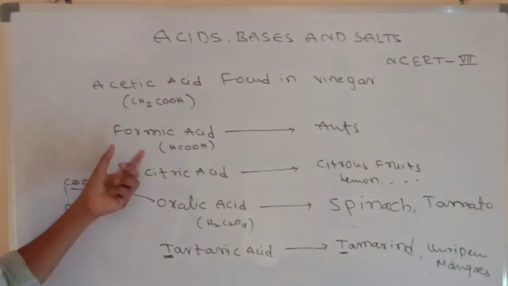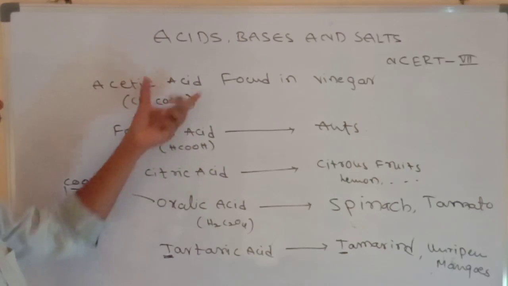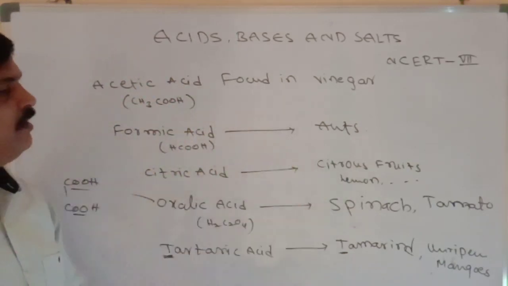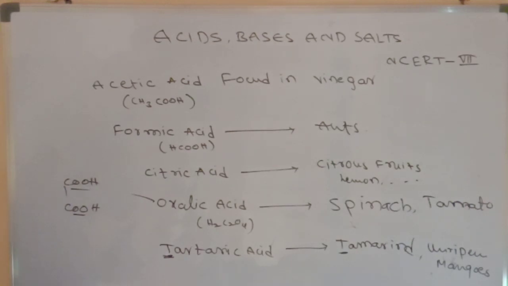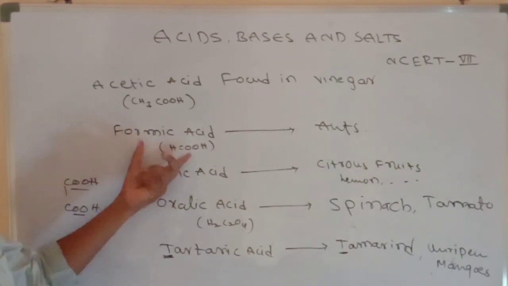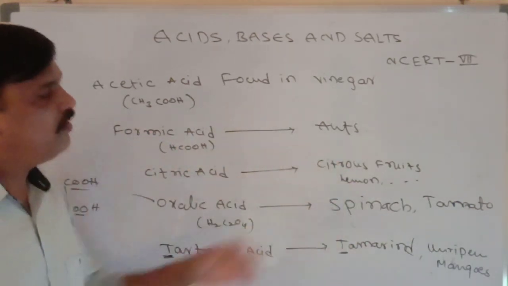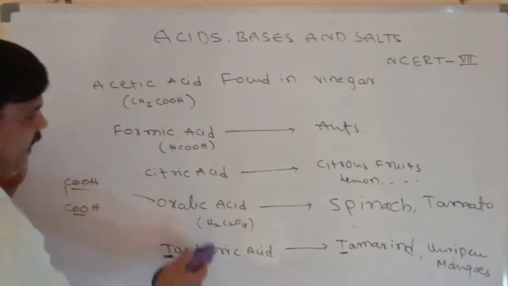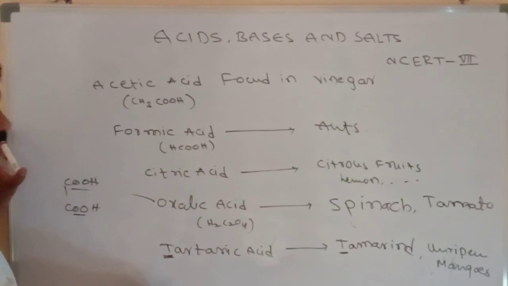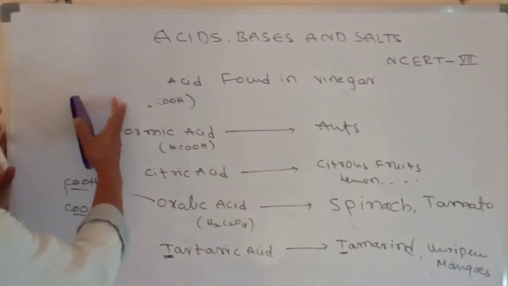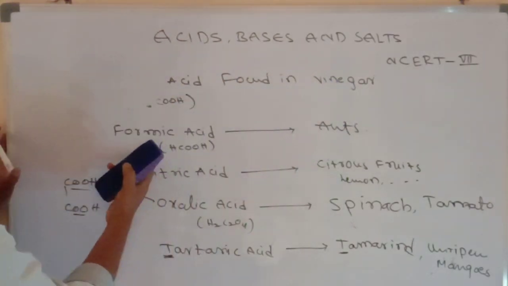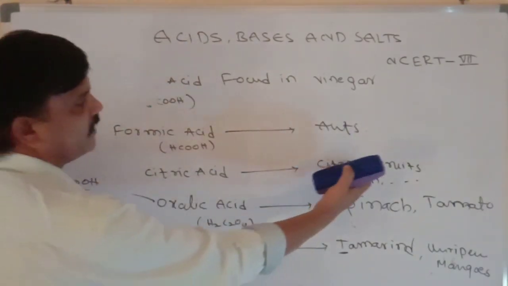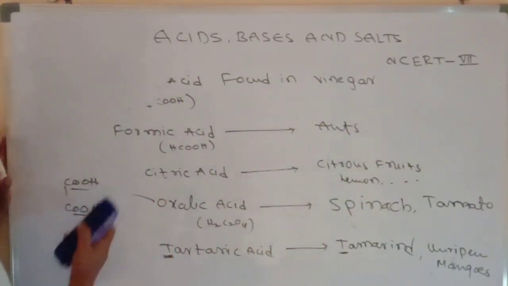Please note these one by one. These are all acids, and remember these acids are found in different substances. These are all important for various exams. These are the naturally occurring acids: acetic acid is found in vinegar, formic acid, formica means ants, and citric acid in all citrus fruits. So lemon. No need to remember the formula.